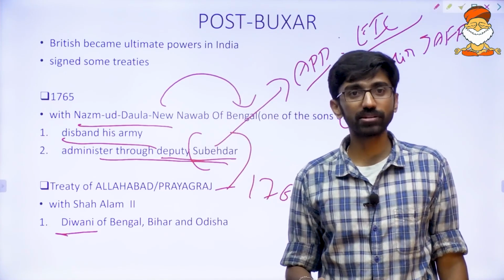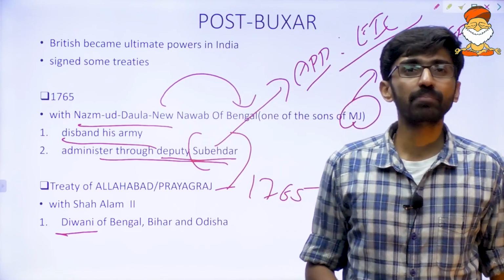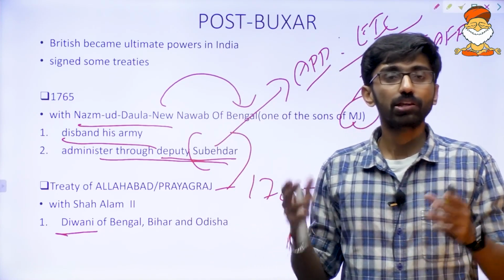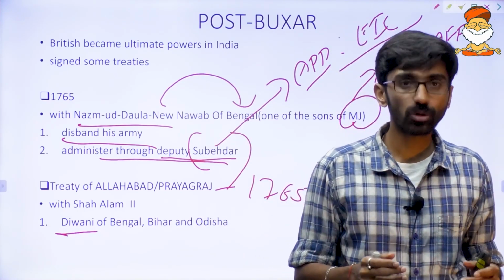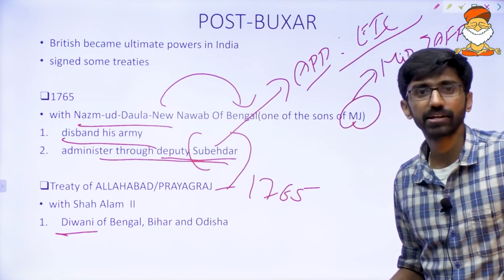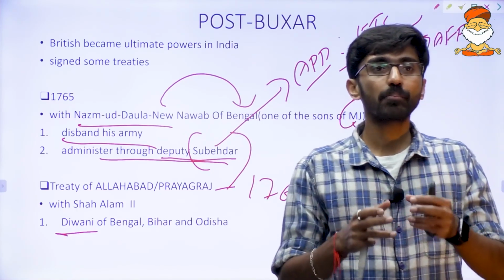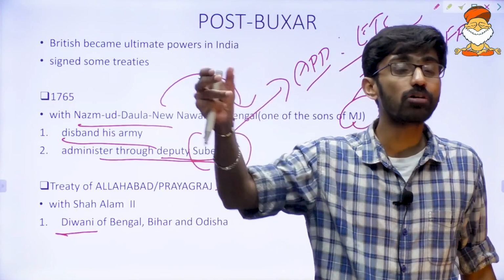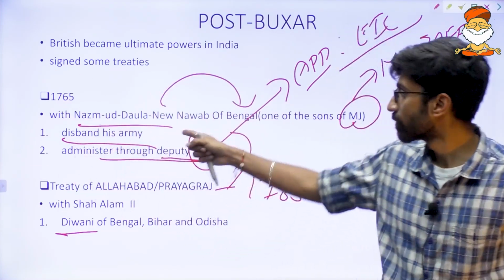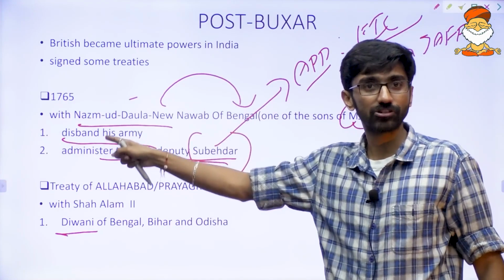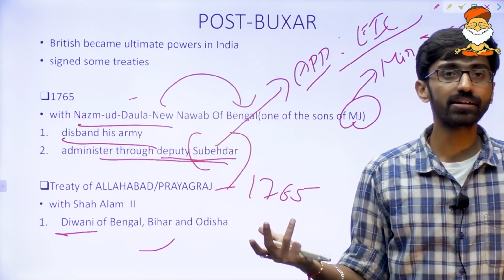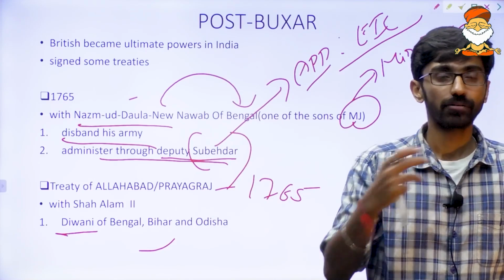More control over Bengal resources? Yes. Kings were given pension. Yes, of course, I will come to that one. Now at the same time, can we say de facto ruler, that is also a word, we can definitely say that one. Now, can we say Britishers now have the direct control over Bengal resources and indirect control over Bengal administration? Yes, we can definitely say that one.